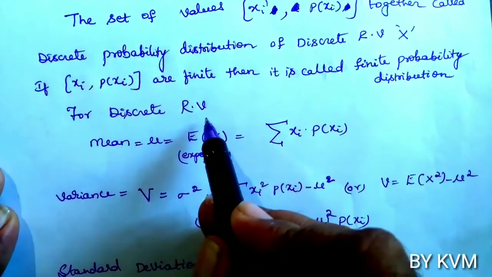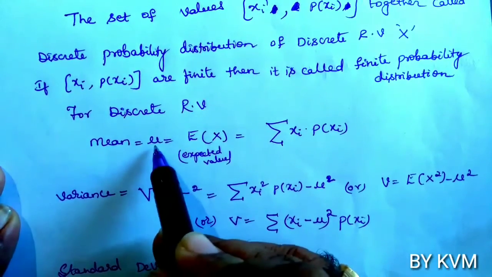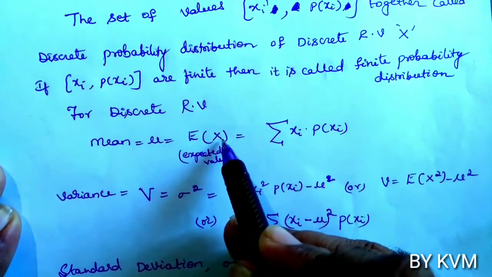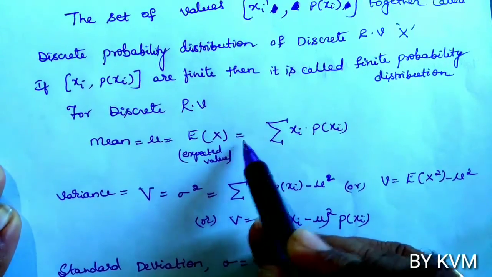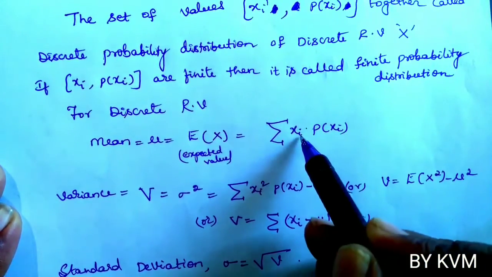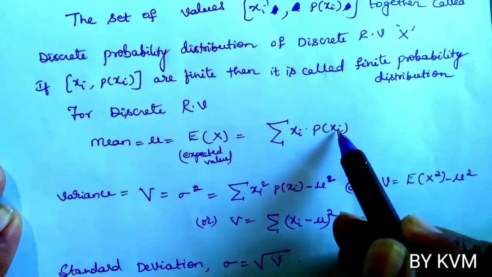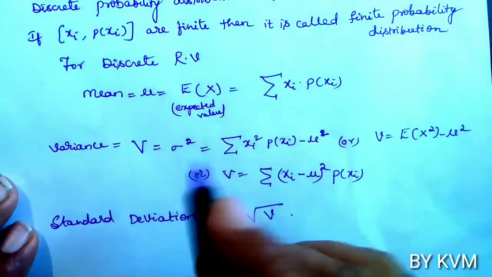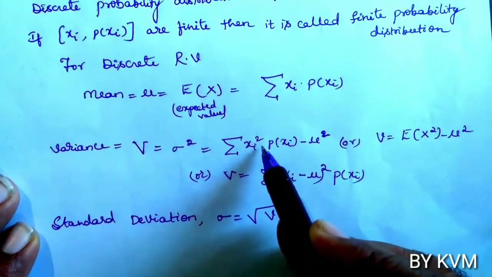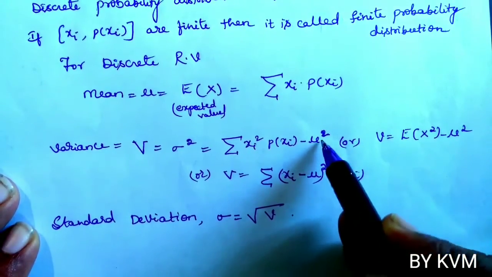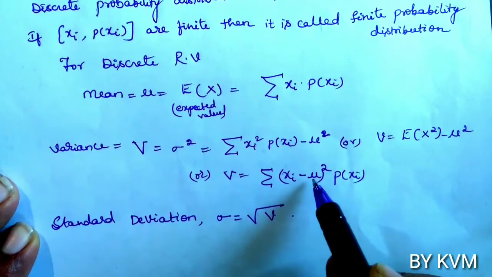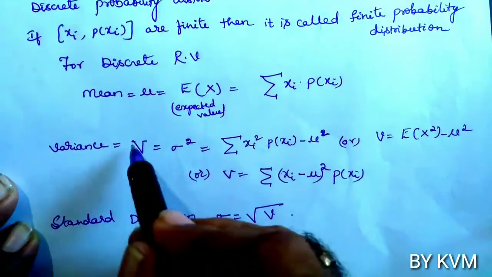So now for a discrete random variable, the mean is denoted by mu. In some of the methods they have also taken E of x, where E of x means expected value. The mean is calculated by this formula: sigma xi into p of xi. We have to take the product of xi and p of xi. Then the variance is denoted by V or sigma square, which is equal to sigma xi square into p of xi minus mu square, or we can also take sigma xi minus mu whole square into p of xi.